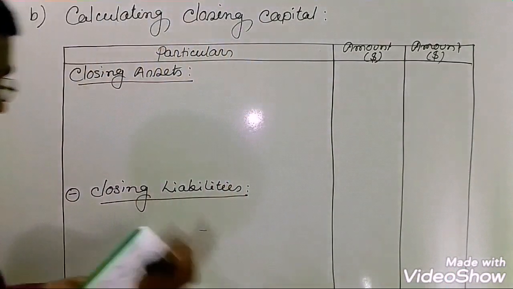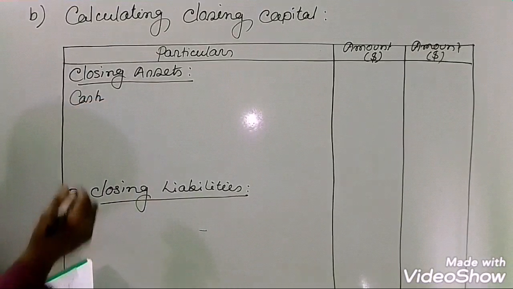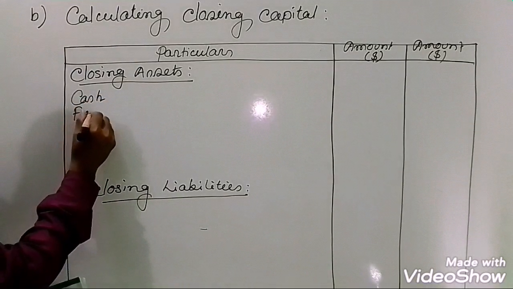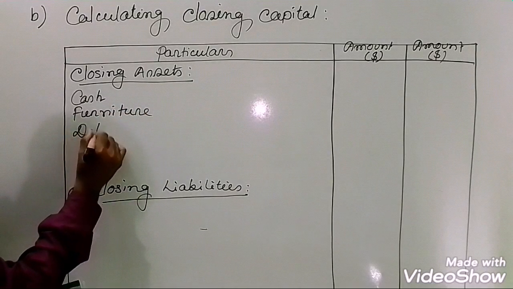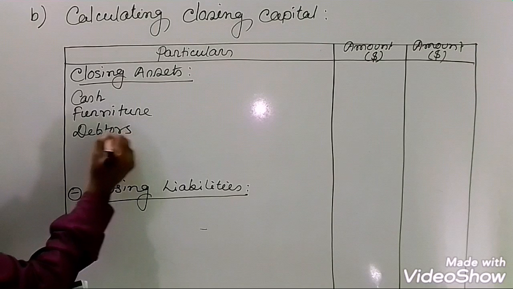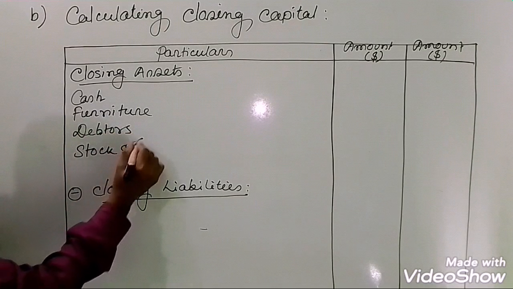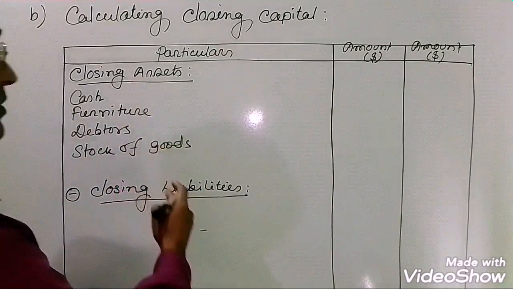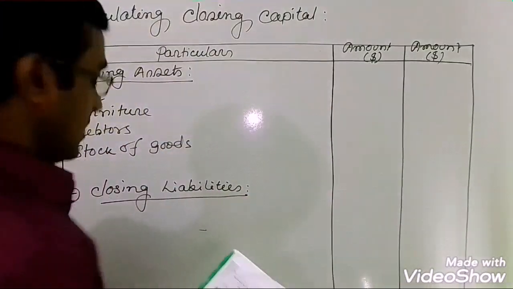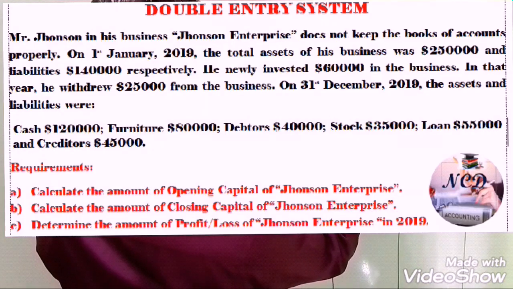So I'm writing the first one cash, next one furniture, next one debtors, and last of all stock of goods. After writing these four options, I am now trying to write the amounts here. Cash, here is cash $120,000.